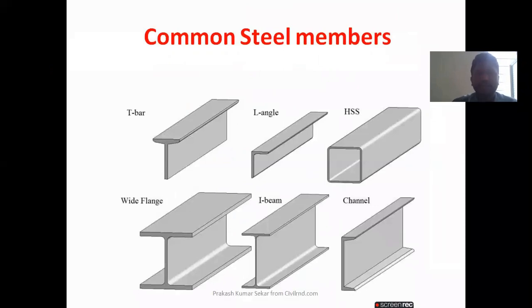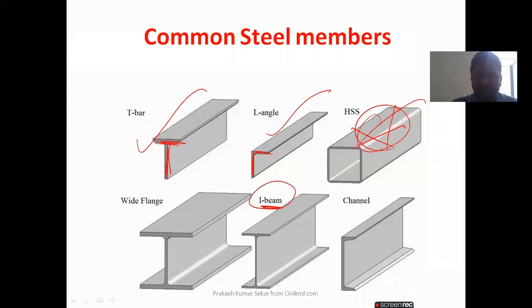Yeah. If you observe here, the section is like this. This one is the T section. This one is the angle section. This hollow one we don't need now. Most probably we use the I-beam. You see, this is the flange and this is the web. The section is like this, and this is the channel section.